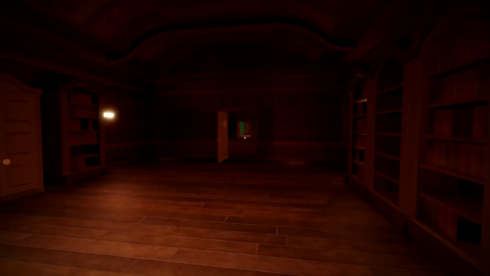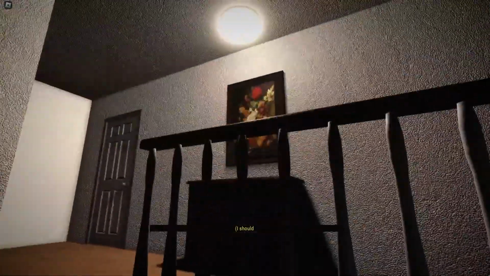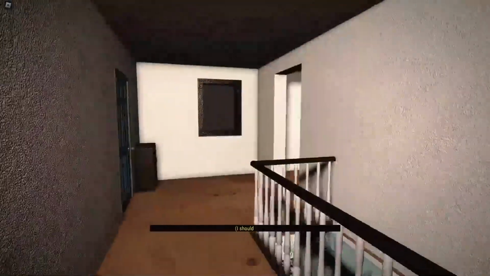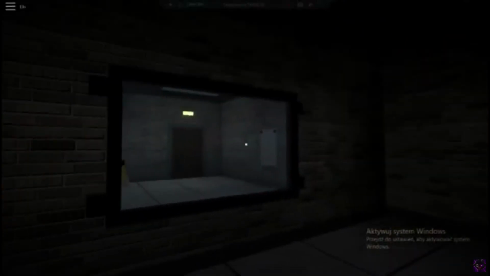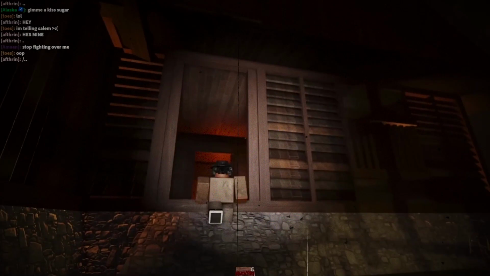The few re-uploads left online never captured the same atmosphere. The lighting was wrong, the pacing off, the fear gone. But maybe that's why the original worked. It was never designed to be played forever. It was designed to linger. And so the hotel fell. Not in a dramatic ban, not in a scandal, but in the quietest way possible. Forgotten. And for a game built on silence, that's almost fitting.